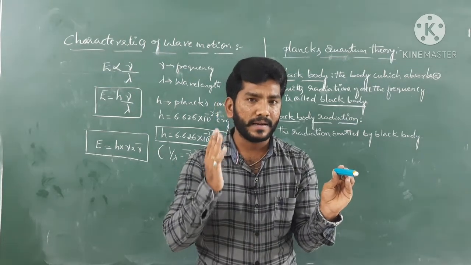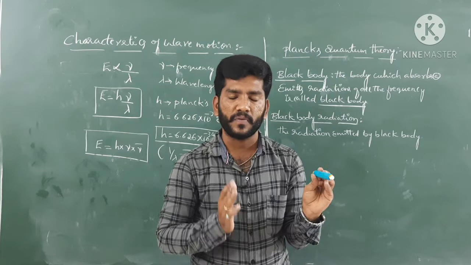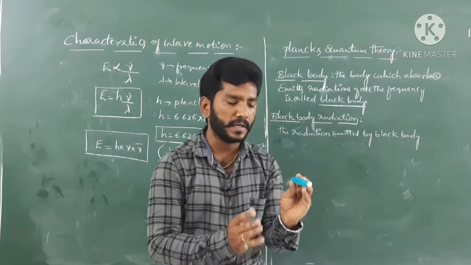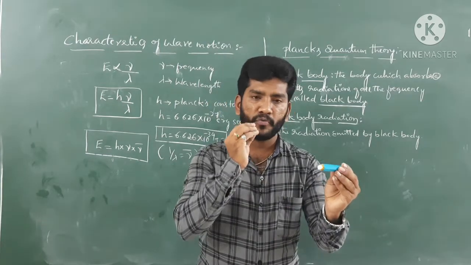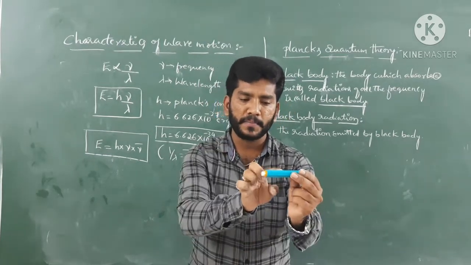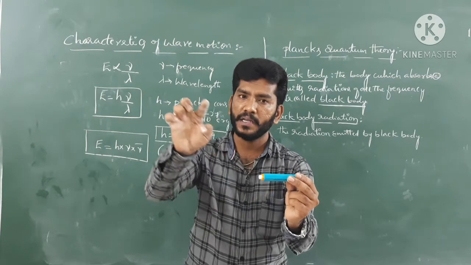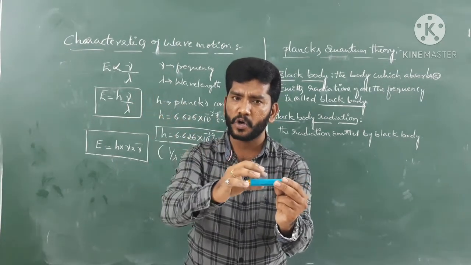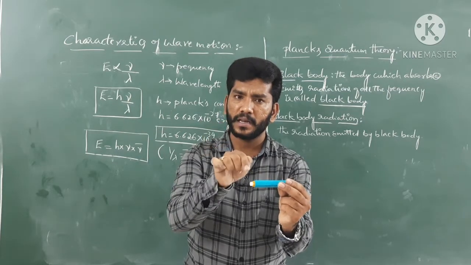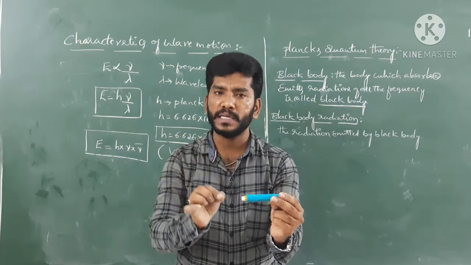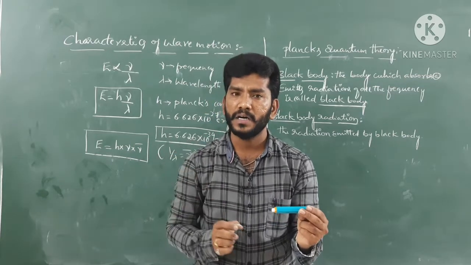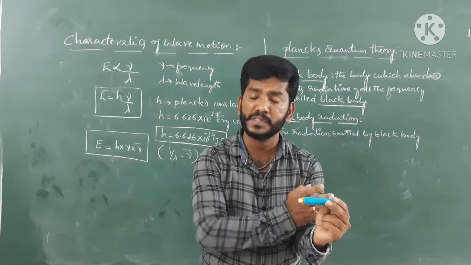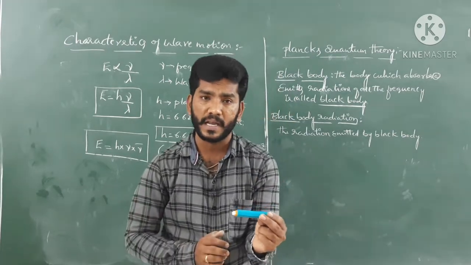Let us concentrate, guys, very interesting thing here. We have a black body from which radiation is emitted or absorbed. The intensity of that radiation depends on the temperature. If the temperature is very high, the intensity emitted is also very high.